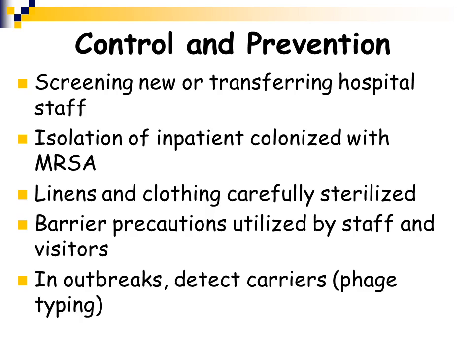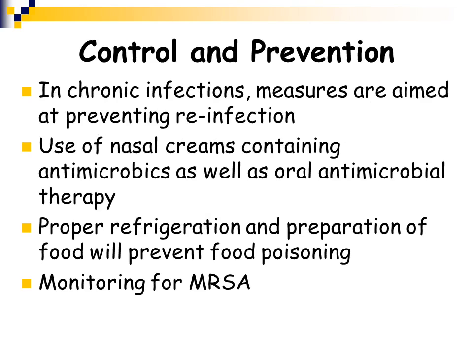There have been Staph aureus outbreaks, and trying to detect the carriers in those outbreaks to treat them and minimize the risk of transmission has been done as well. In chronic infections, the main thing is trying to prevent that person from getting reinfected with Staph aureus. People that are carrying Staph aureus in their nasal passages might be given nasal creams that contain antibiotics, or usually an oral antibiotic therapy will be given to try to get rid of the carriage.